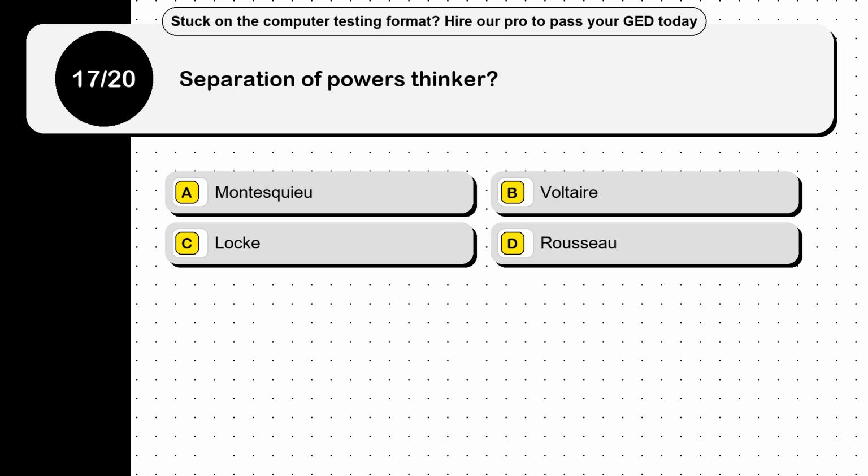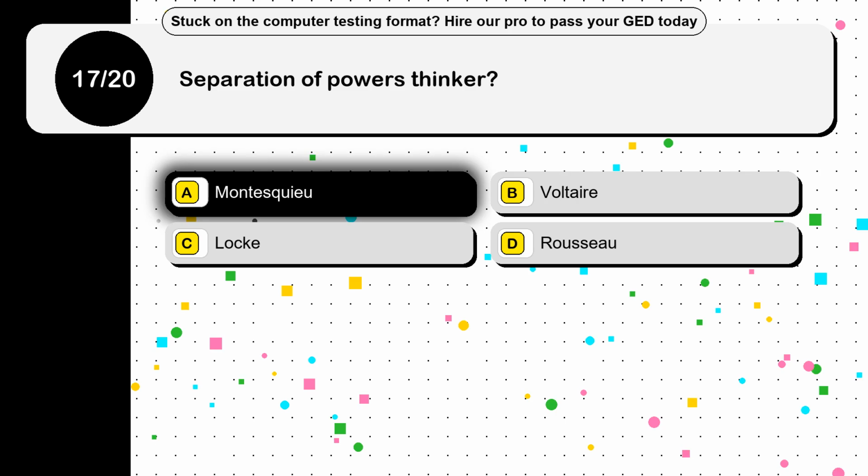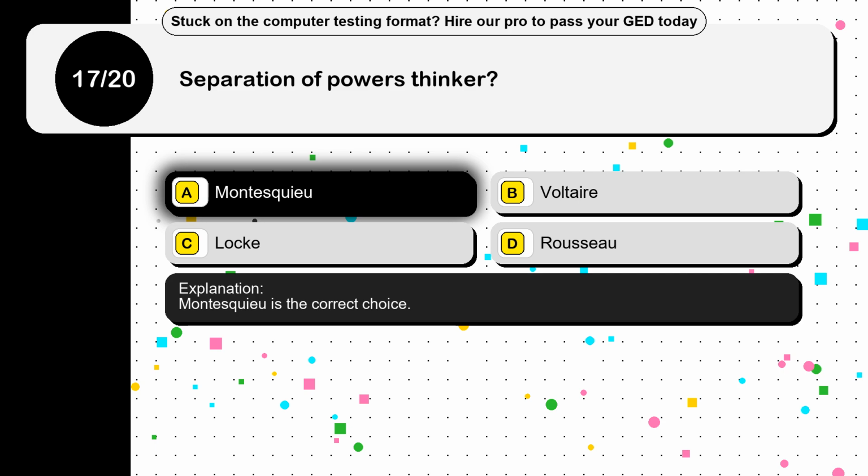Question 17. Separation of powers thinker? Option A, Montesquieu. Option B, Voltaire. Option C, Locke. Option D, Rousseau. The correct answer is option A, Montesquieu. Montesquieu is the correct choice.